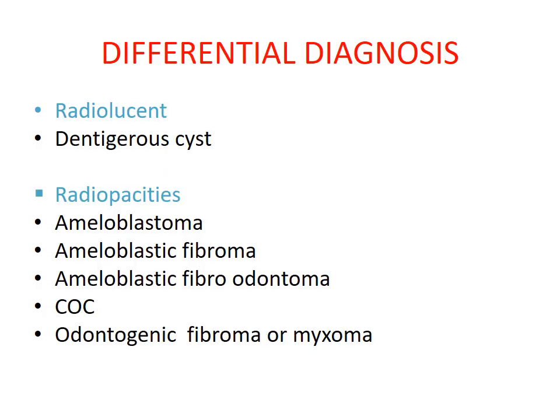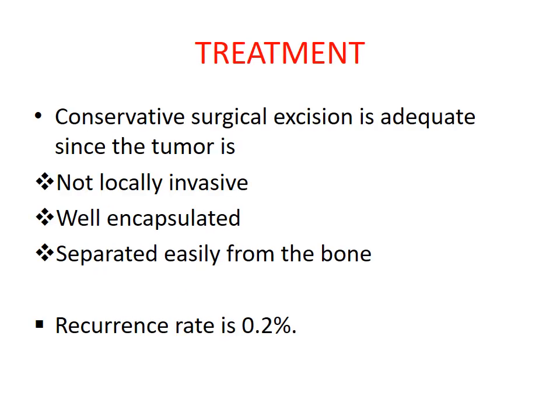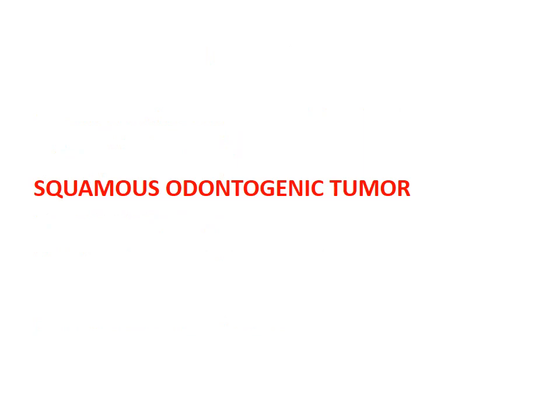Next, coming to the differential diagnosis. When it is radiolucent, we can go for dentigerous cyst. If radiopacities are seen, we can go for ameloblastoma, ameloblastic fibroma, ameloblastic fibro-odontoma, CEOT, odontogenic fibroma or myxoma. Lastly, coming to the treatment, conservative surgical excision is adequate since the tumor is not locally invasive, well encapsulated, and separated easily from the bone. Recurrence rate is very low, that is 0.2%.